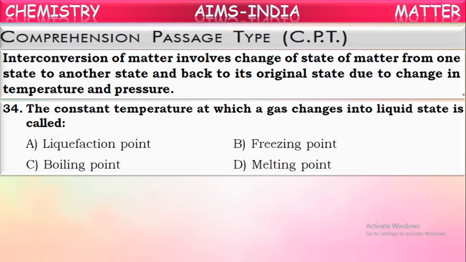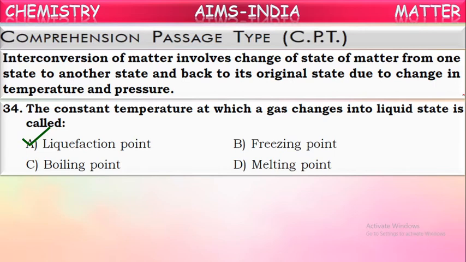Now, the temperature at which this process occurs is called the condensation point or liquefaction point. The temperature at which a gas changes into liquid is called the condensation point or liquefaction point.